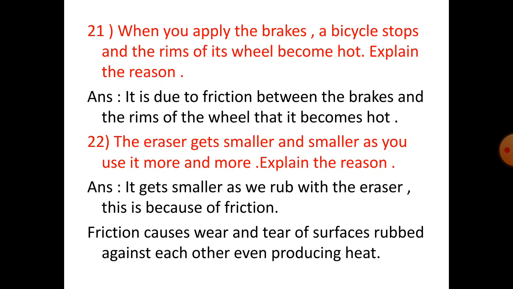When you apply the brakes, a bicycle stops and the rims of its wheel become hot. Explain the reason. It is due to friction between the brakes and the rims of the wheel that it becomes hot. Number 22. The eraser gets smaller and smaller as you use it more and more. Explain the reason. It gets smaller as we rub with the eraser. This is because of friction. Friction causes wear and tear of surfaces rubbed against each other, even producing heat.